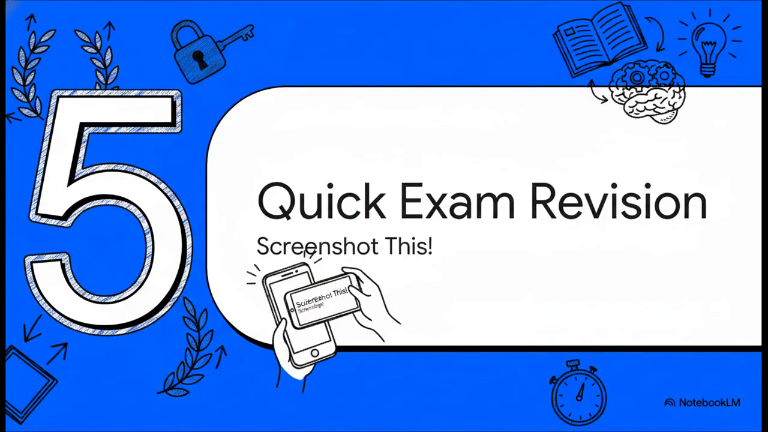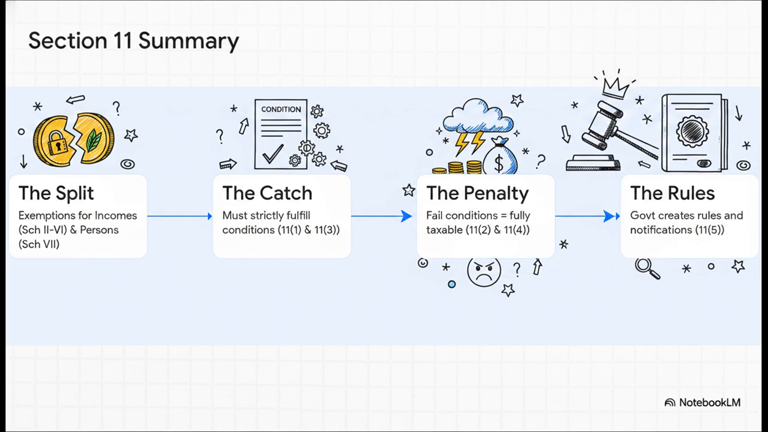Finally, Section 5, quick exam revision. Grab a screenshot of this next one. Let's summarize the whole thing into one logical flowchart. Step 1. Remember the split. Exemptions either apply to specific incomes, which are Schedules 1 through 6, or specific persons, which is Schedule 7. Step 2. To claim these exemptions, you absolutely must fulfill the conditions. Subject to conditions is your new best friend.